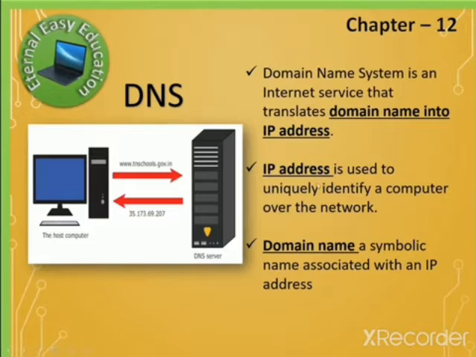That means a computer is identified by a number, and there is a procedure to form this number. But this number will be very difficult for the users who are using the network. So to make it simple, the domain name system gives a name to this IP address. How this IP address is formed and how DNS is formed, that is what you are going to learn in this lesson, that means in Chapter 12.